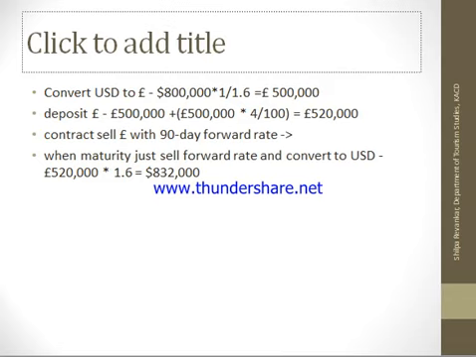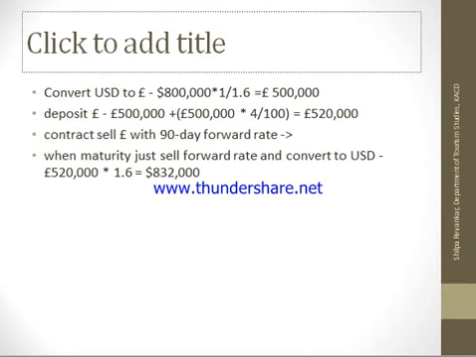On the day when I deposit that amount, I make a forward contract with my bank that after 3 months I am going to sell pounds, and the rate is given, it is 1.6. So 3 months are over now. I get my deposit amount with interest, that is 5 lakhs plus 20,000. For 5 lakh 20,000, after 3 months I convert it into my home currency at 1.6 per dollar, so it will become 8 lakh 32,000. So you can see that because of the interest difference, I'm making a profit of $32,000.